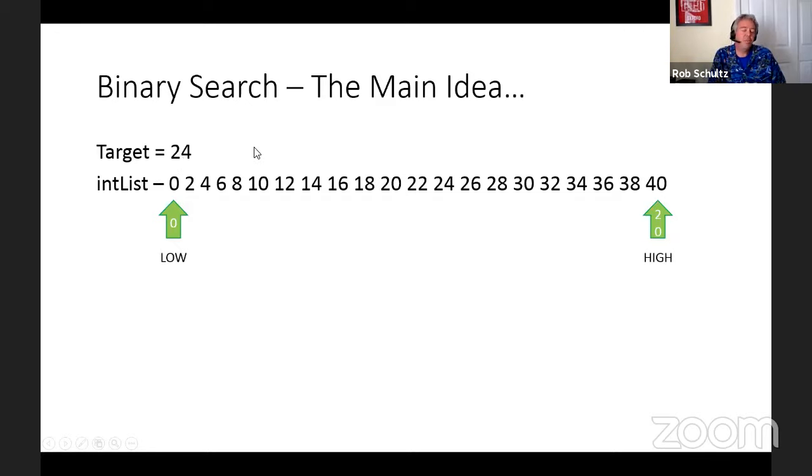Okay, so the idea with binary search is that when I call the binary search method, I'm going to give it the array list, I'm going to give it the target, but I'm also going to tell it what part of the list we really want to look at.